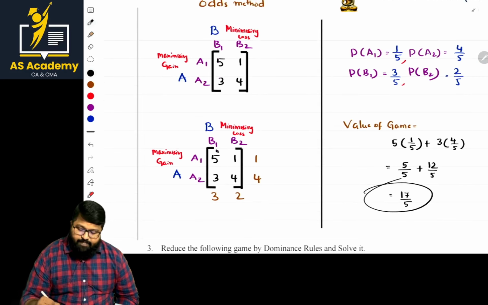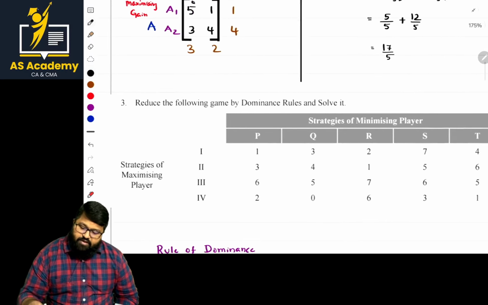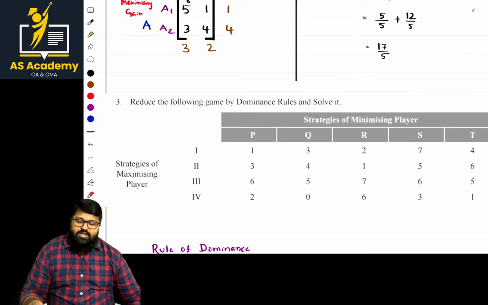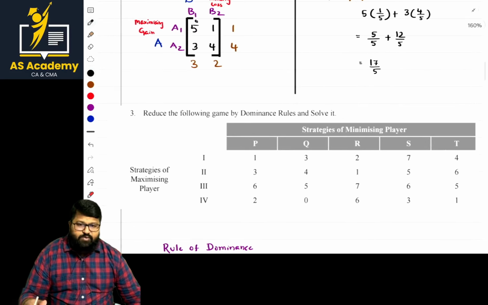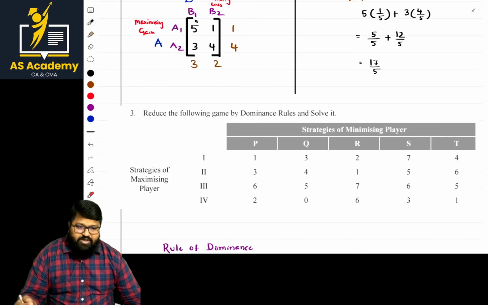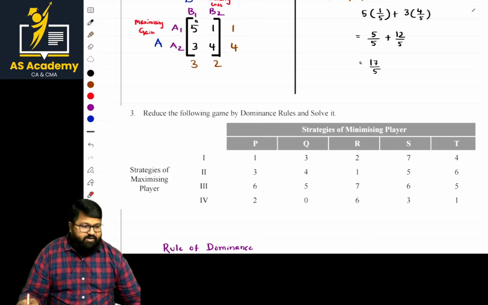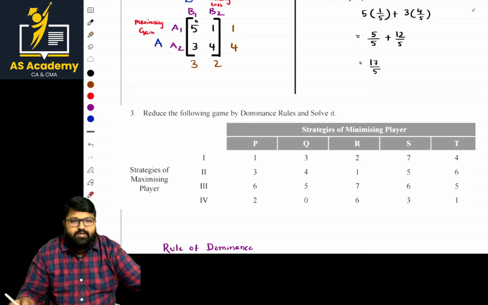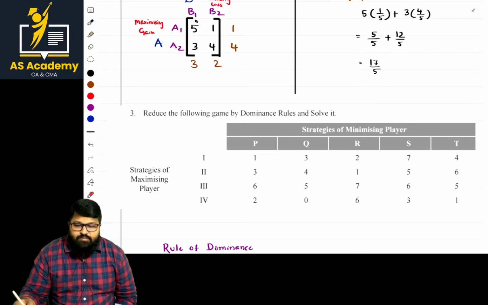Is it done? Next. So he straight away asked us to reduce the following game by the dominance rule and solve it. He's asking us to reduce. This is an easy method you can solve by yourself. But have a pause here. Pause the video here and try to solve this problem and compare your answer with my answer.